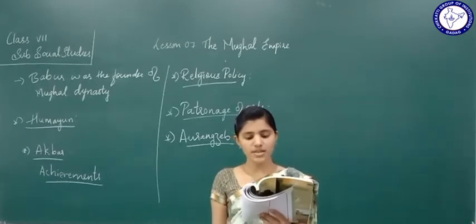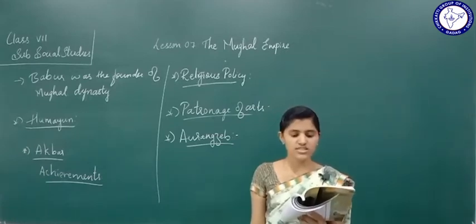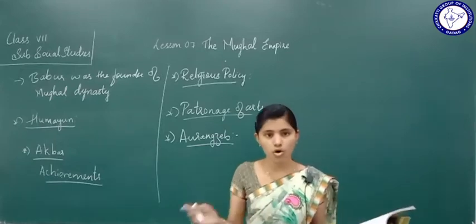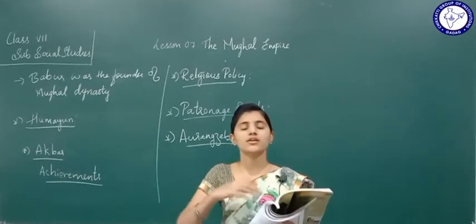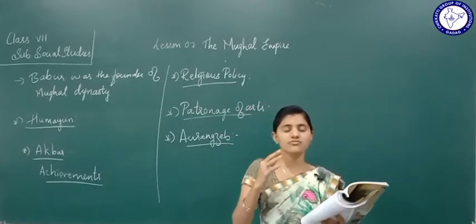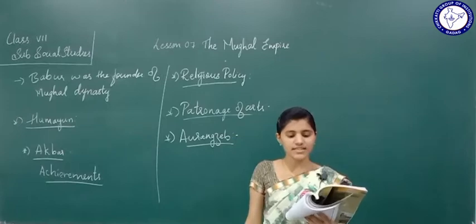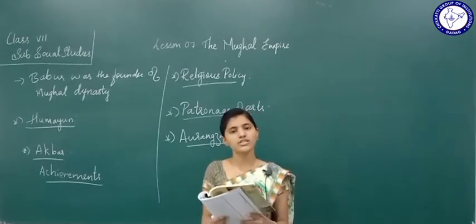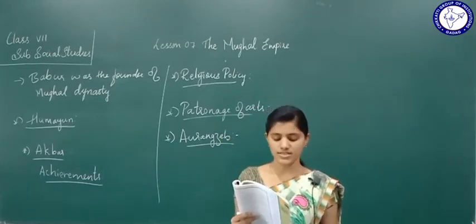Aurangzeb gave up the liberal policy of Akbar, which means he reimposed the jizya. Liberal policy means Akbar was tolerant to all religions, but Aurangzeb stopped all of that. He reimposed jizya, which means he forced the Hindus to pay the tax. This led to many political rebellions during the rule of Aurangzeb.